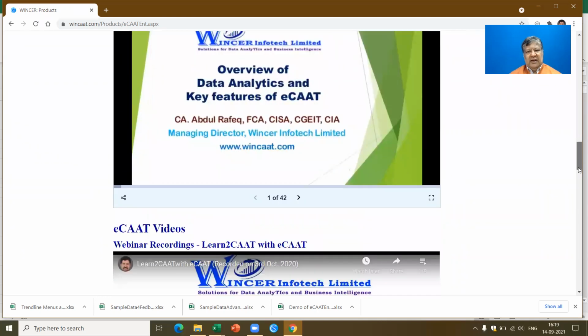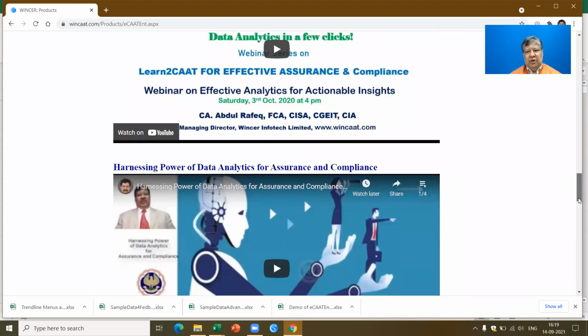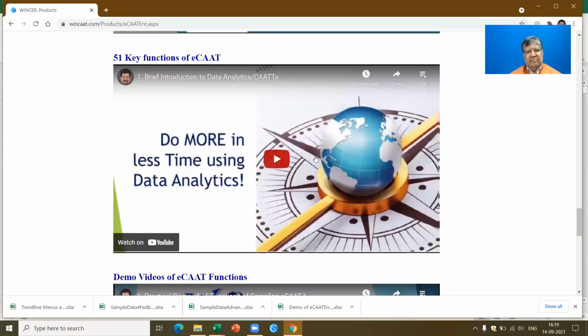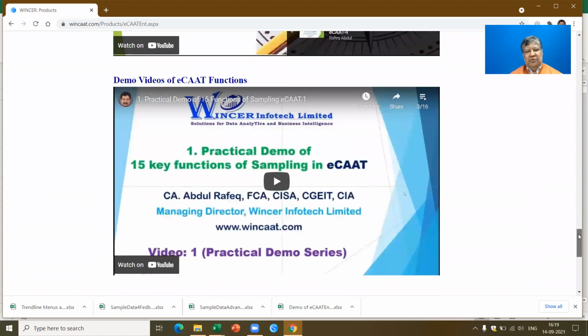You also have a brief overview of the functions. You also have videos which you can watch and get an idea about what the software is all about. For example, there is a training series on 51 key functions of ECAT, which will cover right from the concepts of what data analytics is all about, and then it gives you an overview of ECAT as a data analytics software. It gives you a walkthrough and demo of functions of ECAT, and these are covered in 12, 12, and 15 functions. So totally you have 51 functions. You can learn the most important functions of data analytics very quickly using this video series.